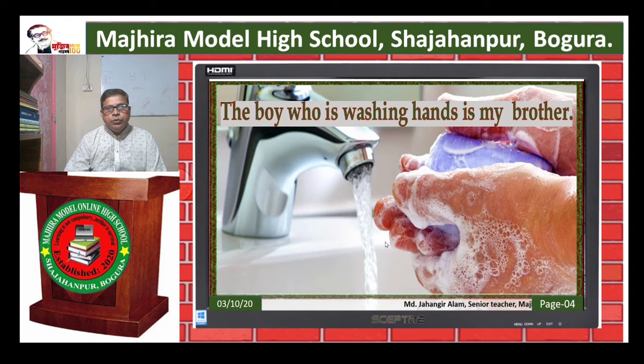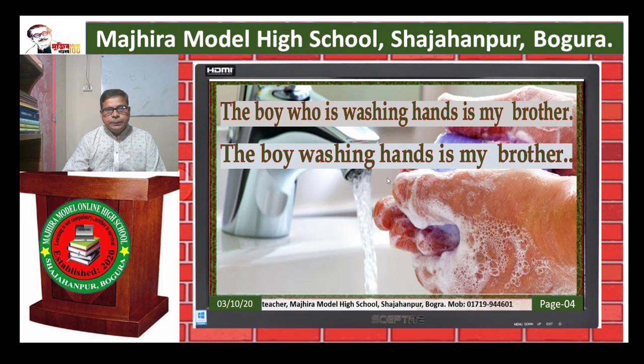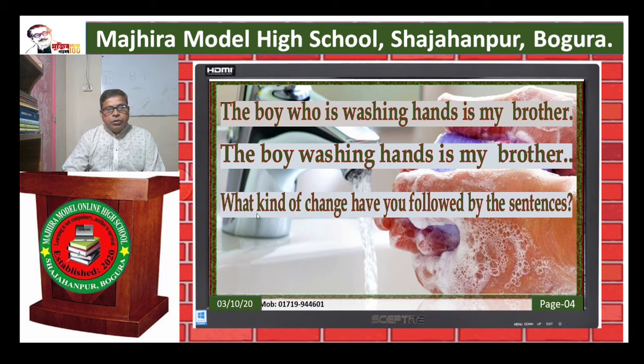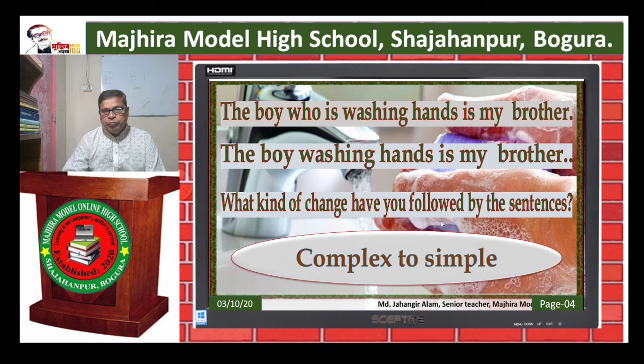The boy who is washing hands is my brother. The boy washing hands is my brother. The meaning of the two sentences is the same, but the form of the two sentences is different. What kind of sentence have you followed by this sentence? Complex to simple. So the first sentence is complex and the second sentence is simple.